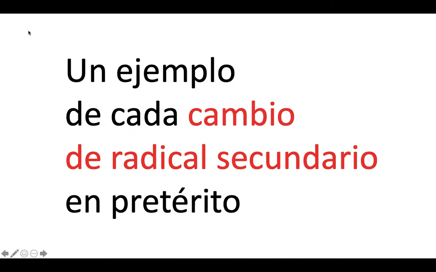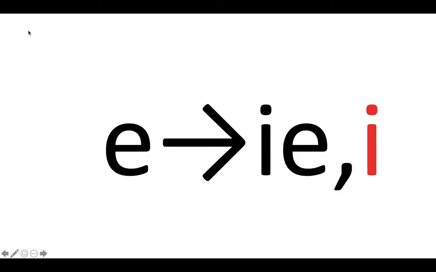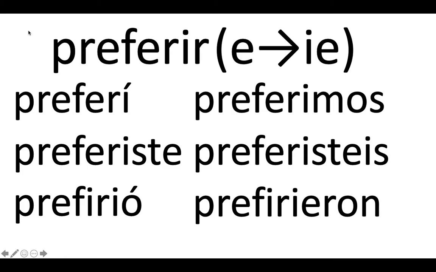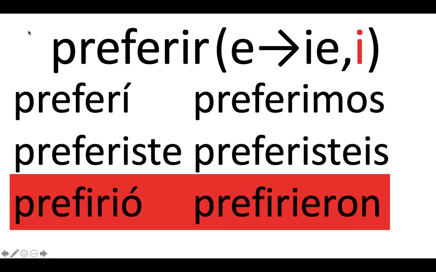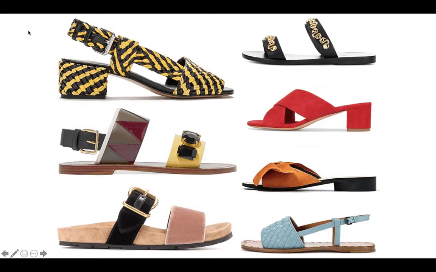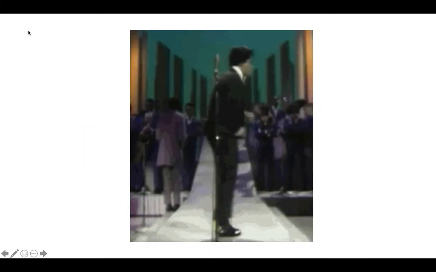An example of each of the secondary stem changes in the preterite. E to IE, which changes E to I in the secondary change. Preferir en pretérito. Preferí, preferiste, prefirió, preferimos, preferistes, prefirieron. And we see the flat box stem change, the sandal verb, the sol verb.